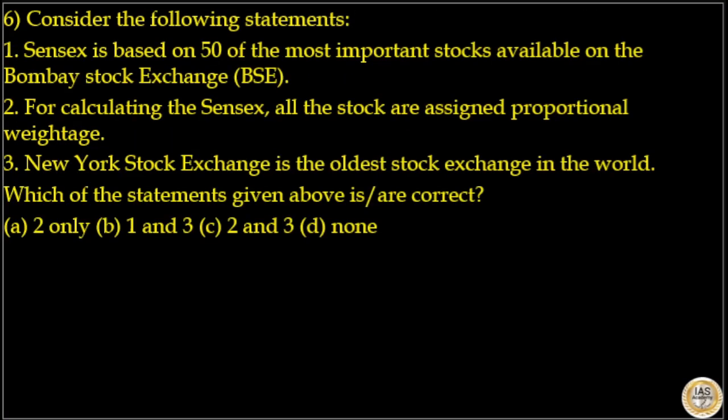Next is, consider the following statements. Sensex is based on 50 of the most important stocks available on Bombay Stock Exchange. That is incorrect. For calculating the Sensex, all the stocks are assigned proportional weightage. That is correct.